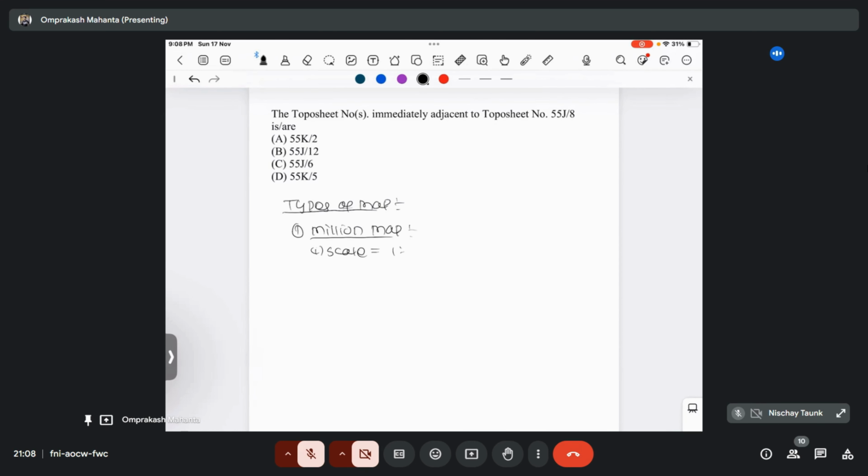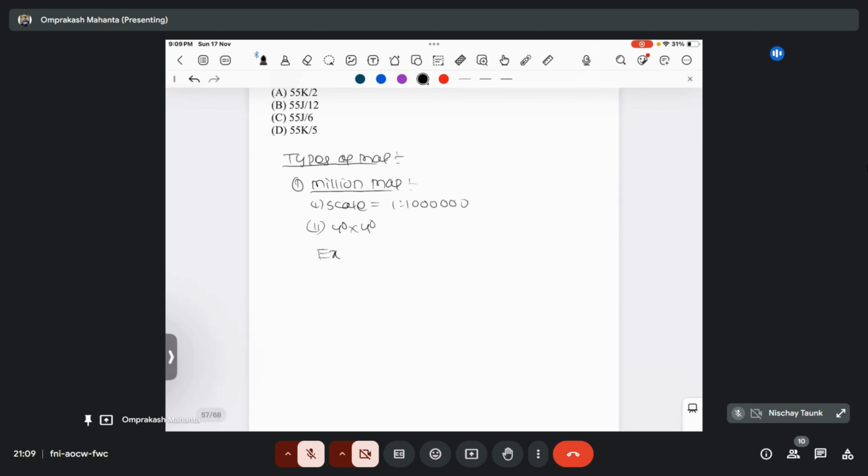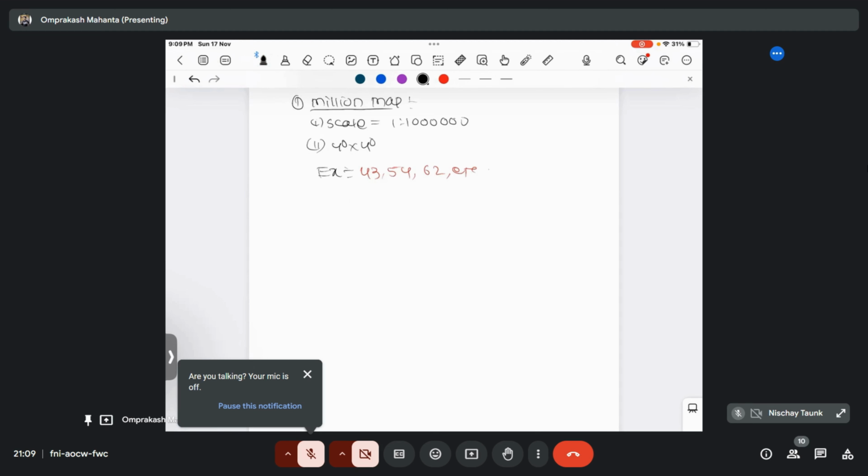Here the latitude and longitudinal coverage is 4 degree into 4 degree, right? And how to interpret this? It is denoted by serial number, that means 43, 54, or 62, etc. Okay, this is a million map.